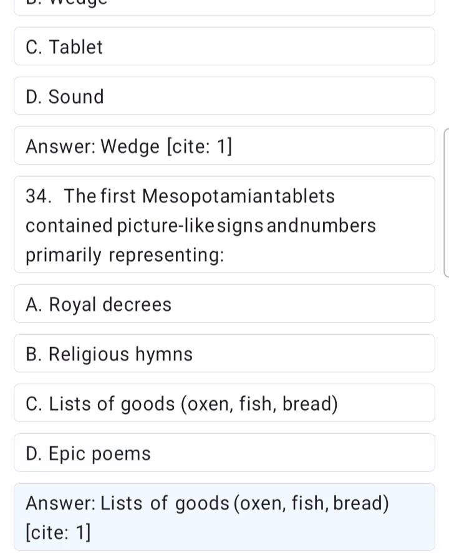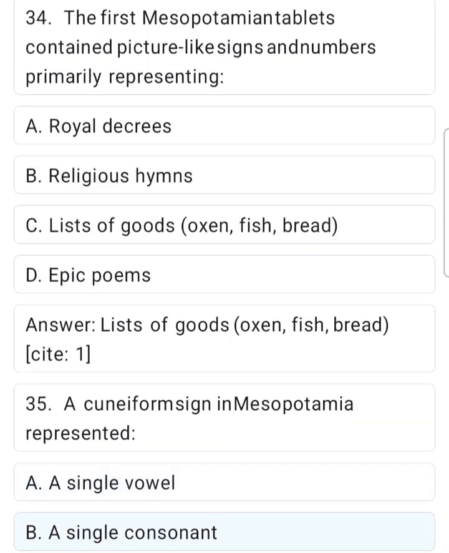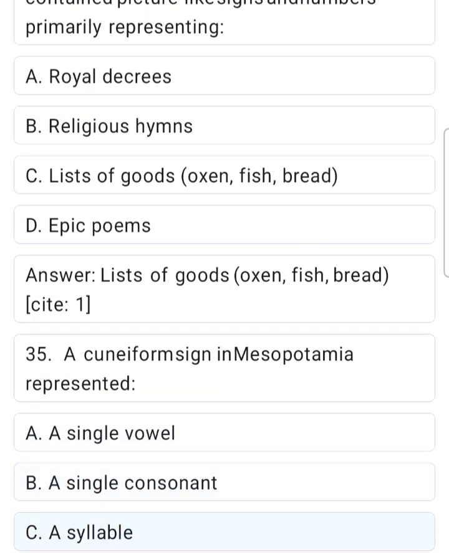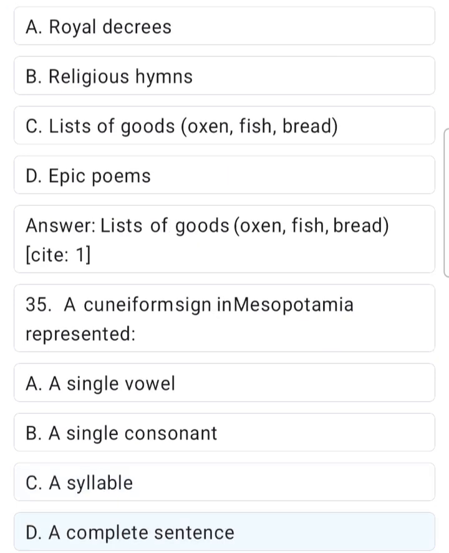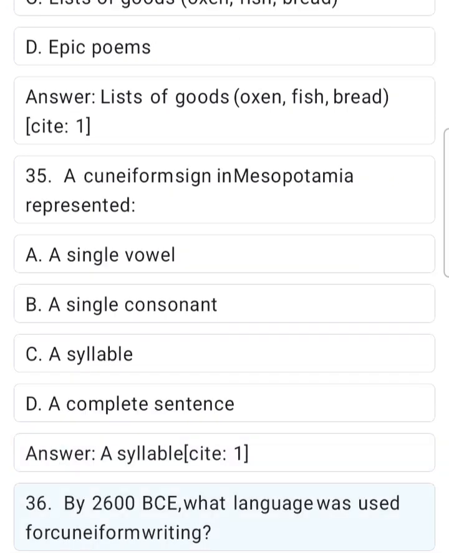Site 1. 35. A cuneiform sign in Mesopotamia represented A. A single vowel. B. A single consonant. C. A syllable. D. A complete sentence. Answer. A syllable. Site 1.